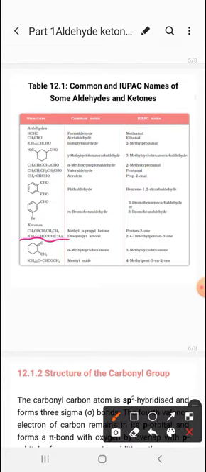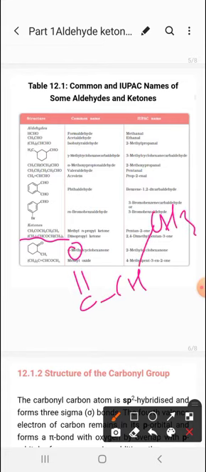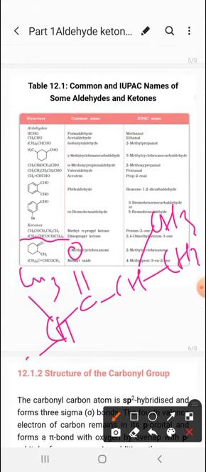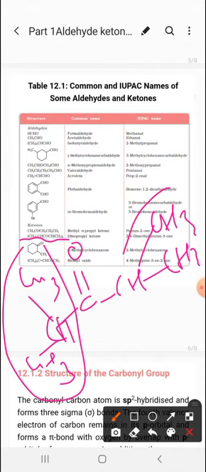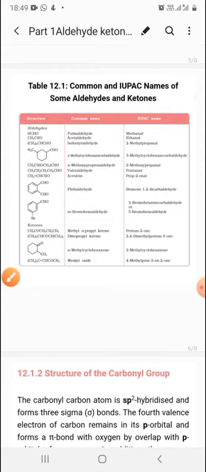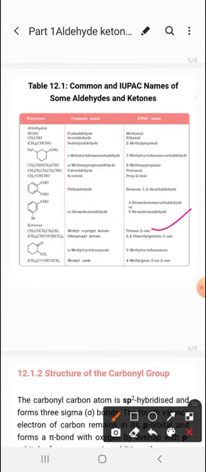Again the next, now CO, CH, CH3, CH3, CH, CH3, CH3. 2 isopropyl groups are there. So it will be diisopropyl ketone. Now next is 2,4-dimethylpentan-3-one. This is the IUPAC name. And the next is alpha-methylcyclohexanone, because this is the carbon where the ketone is there, and this is the alpha carbon. So alpha-methylcyclohexanone, and next is 2-methylcyclohexanone.